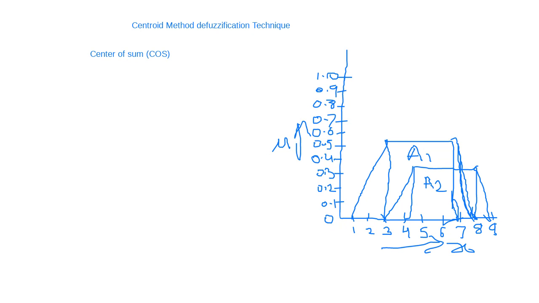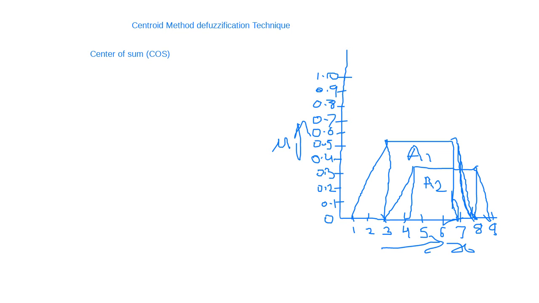Actually the fuzzy system generates two fuzzy sets A1 and A2. So this graph represents the fuzzy sets. Area is given for fuzzy set A1 and fuzzy set A2, right? So this fuzzy set is represented through the graph.